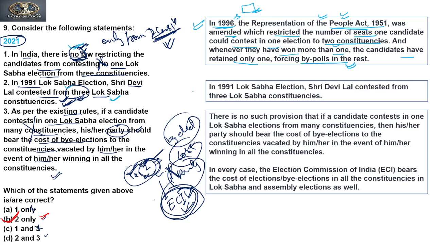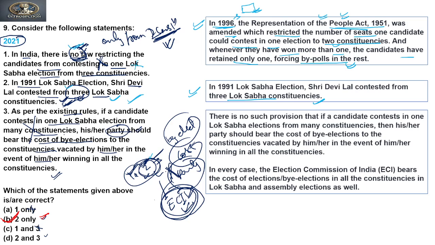So it is clear that if any candidate contests elections from two constituencies, and wins both seats, then one seat has to be vacated. In the 1991 Lok Sabha election, Devi Lal contested from three Lok Sabha constituencies. This is truly a factual question. So on the basis of this, the second is true, and the first is incorrect.